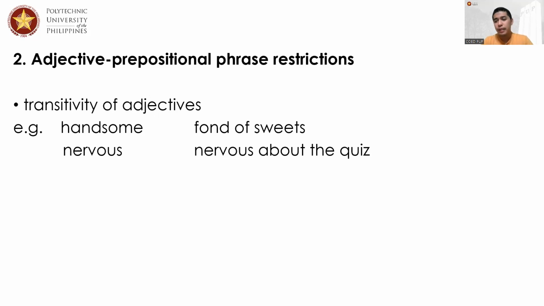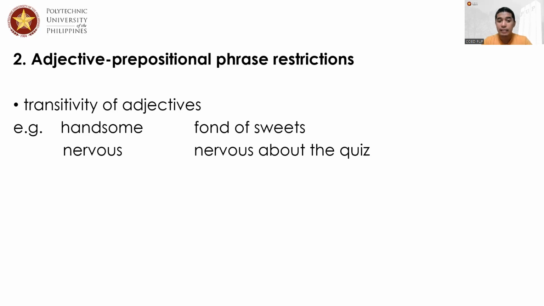Whenever a verb requires an object, that means it has to have a noun close to it. In this case, adjectives can also be transitive that would require an object. To have an object beside the adjective, it has to be a prepositional phrase.